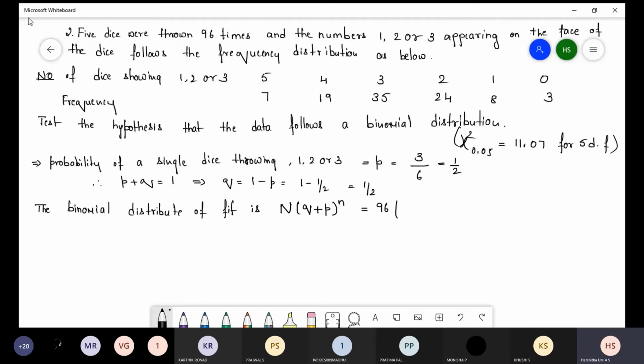The n value is 5 because they have given 5 dice. 5 dice were thrown, and 96 will be the capital N.